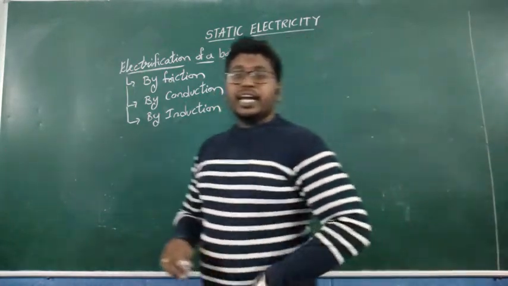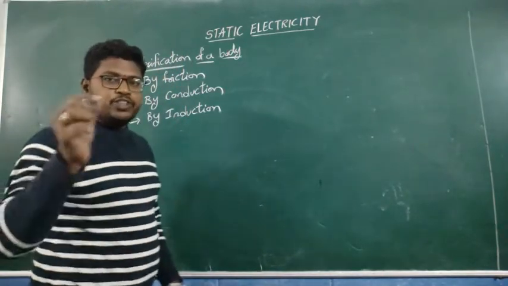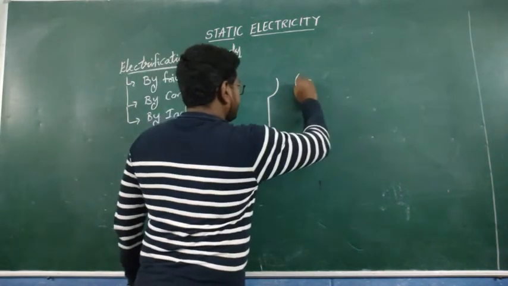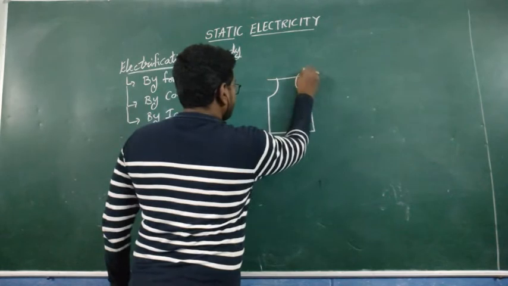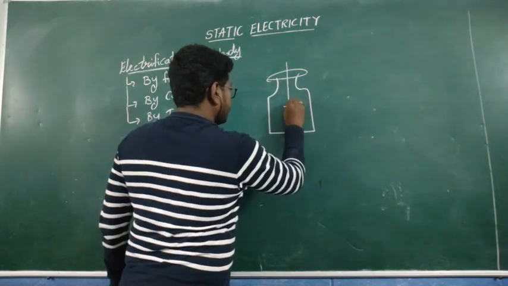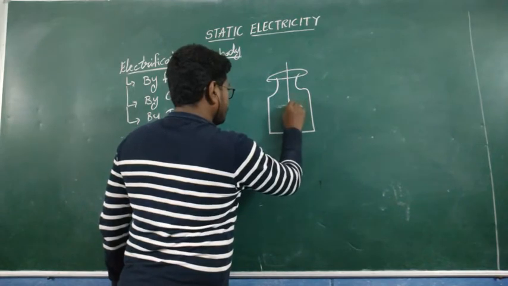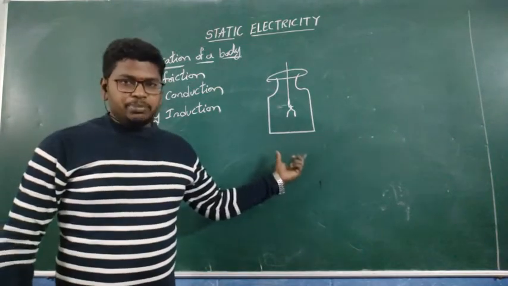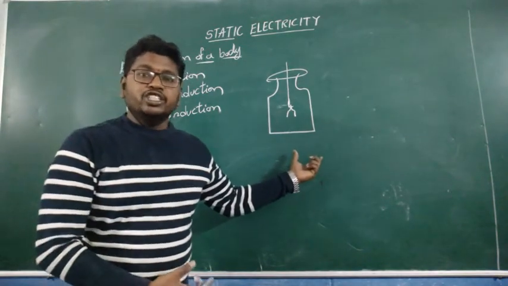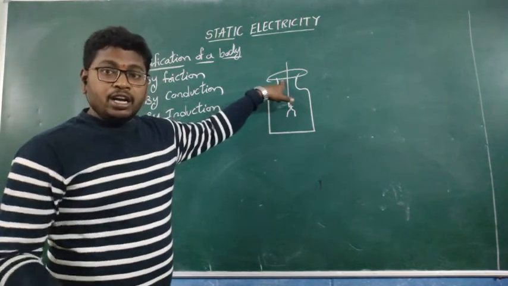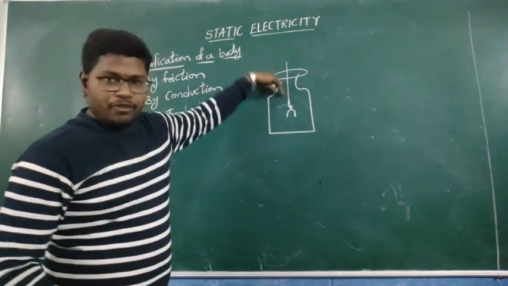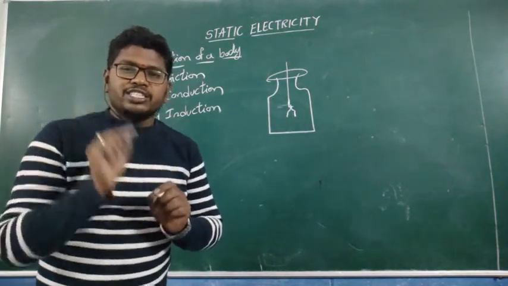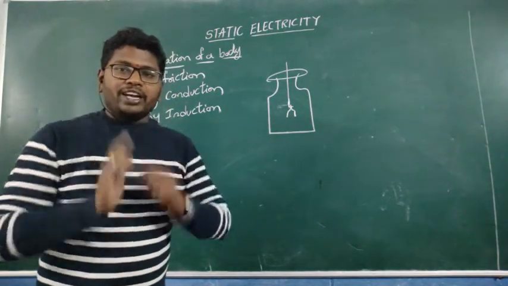And the second method is by conduction. Let me take an example. Here I am taking one glass beaker, transparent and easy to see, covered with a cardboard, and this is a copper wire. At the end of this copper wire, I attach small aluminum strips by making a hole.